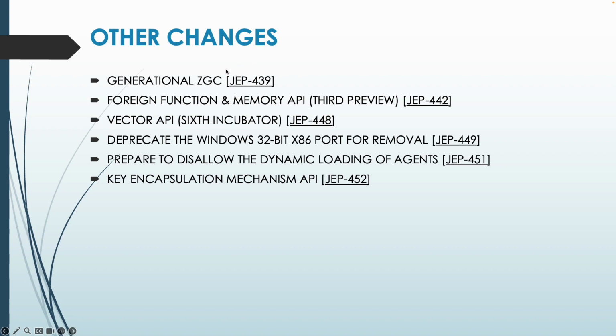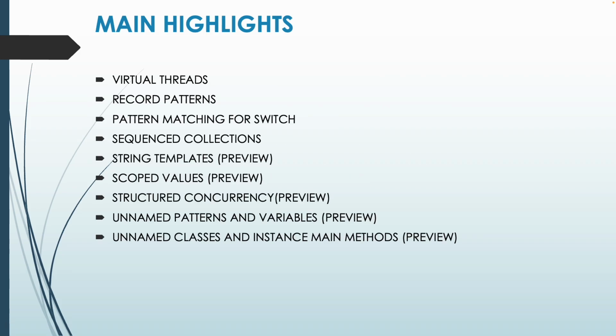The other changes are generational ZGC, foreign function and memory API, which is in third preview, Vector API, deprecate the Windows 32-bit x86 port, prepare to disallow the dynamic loading of agents, and key encapsulation mechanism API. We are going to make videos for all these features along with examples.